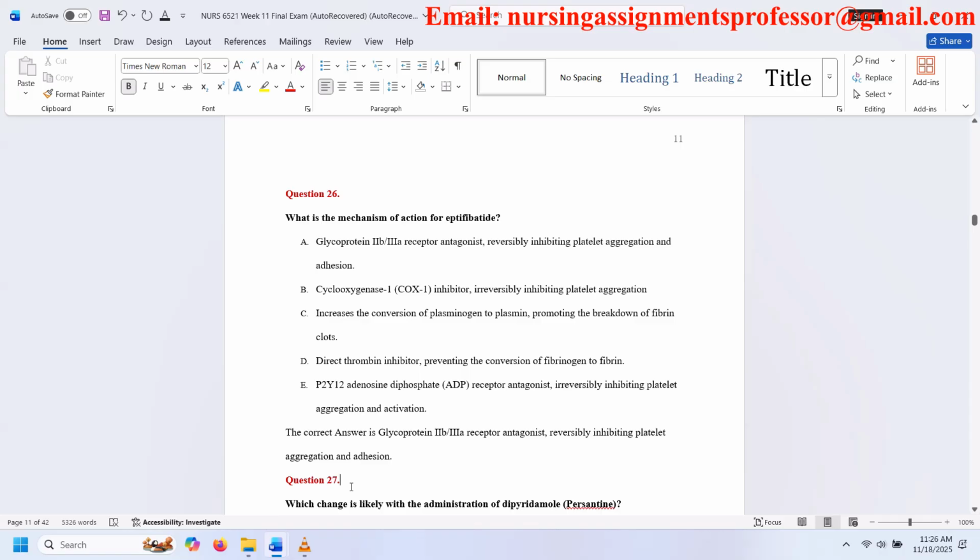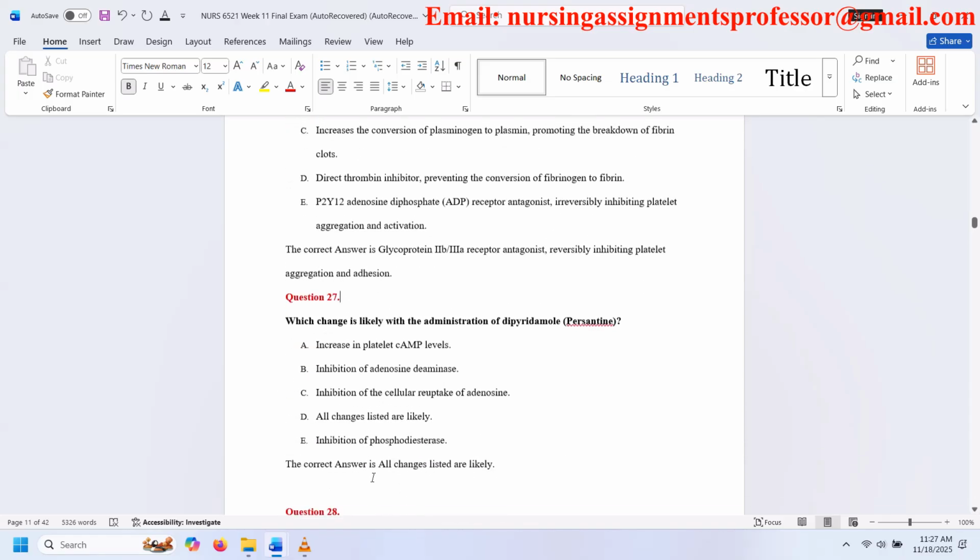D. Direct thrombin inhibitor, preventing the conversion of fibrinogen to fibrin. E. P2Y12 adenosine diphosphate receptor antagonist, irreversibly inhibiting platelet aggregation and activation. The correct answer is glycoprotein IIb/IIIa receptor antagonist, reversibly inhibiting platelet aggregation and adhesion.